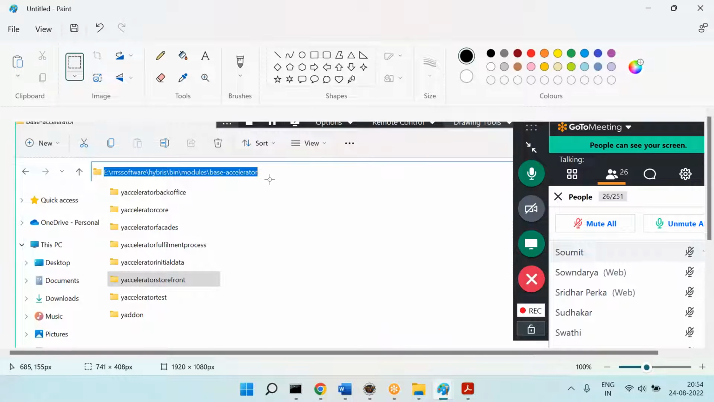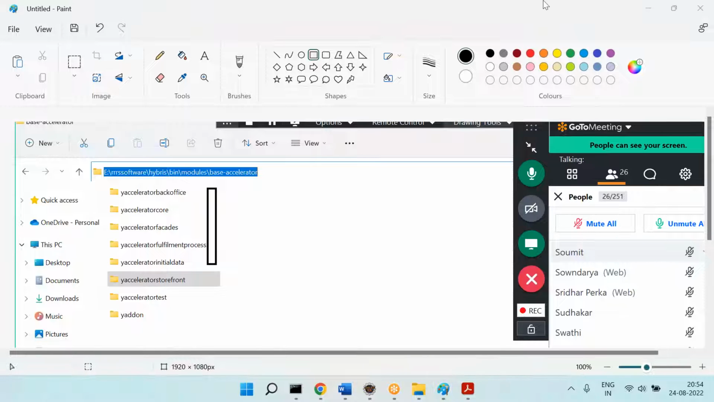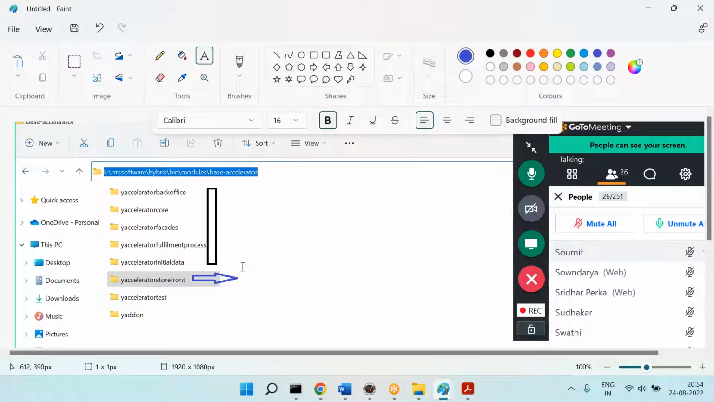Okay, assume that these are the commerce functionalities. And the Accelerator storefront is nothing but what? UI. Okay, this is the commerce and this is the UI. This is the commerce and this is the UI. That is right for now, B2B as well.